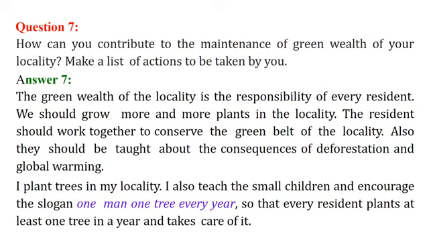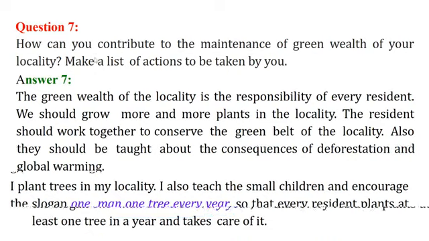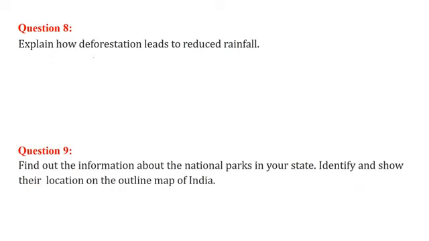You can abide by or propagate this slogan, one man, one tree every year. Every resident, either you, your friend, your family, your neighbor, you must encourage them or request them to follow this slogan.